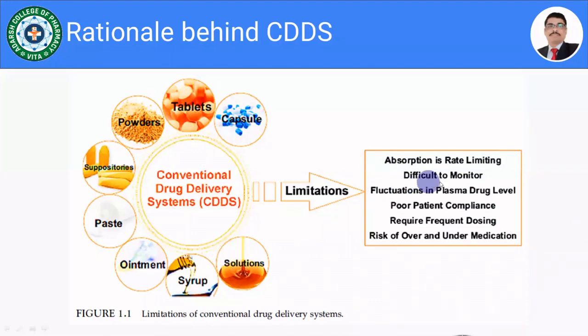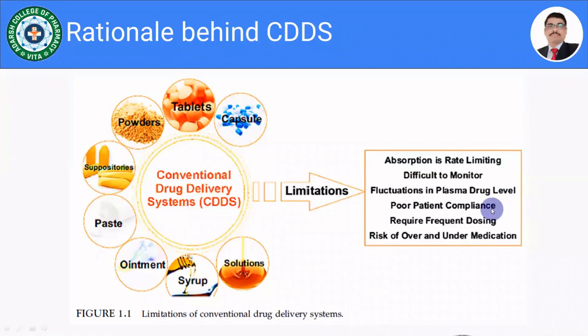Then it is very difficult to monitor the fluctuations in plasma drug level, as the patient has to take the drug twice a day or thrice a day. So whatever the daily fluctuations we are getting in the plasma concentration, it is very difficult to monitor all these fluctuations when we are using the conventional drug delivery system.